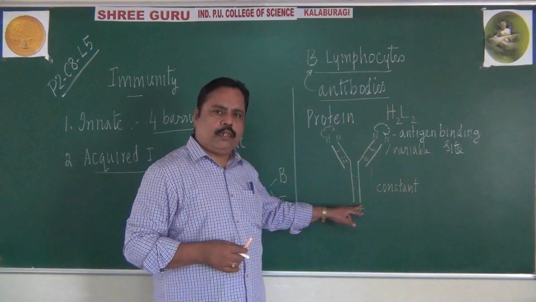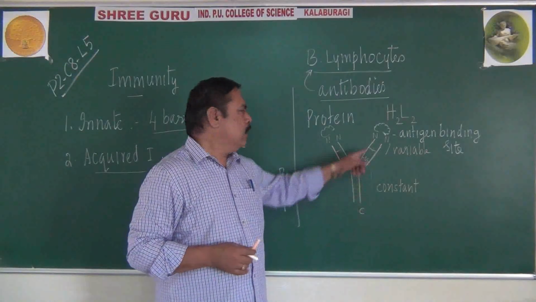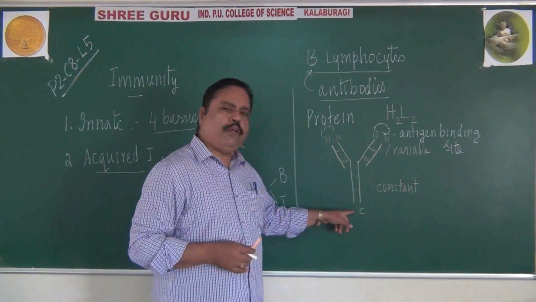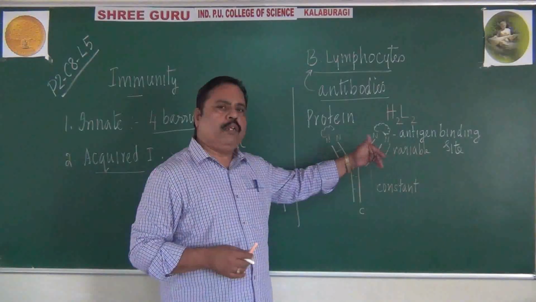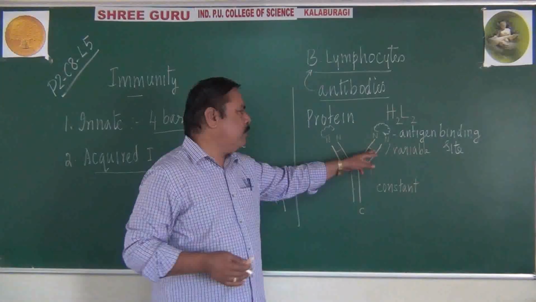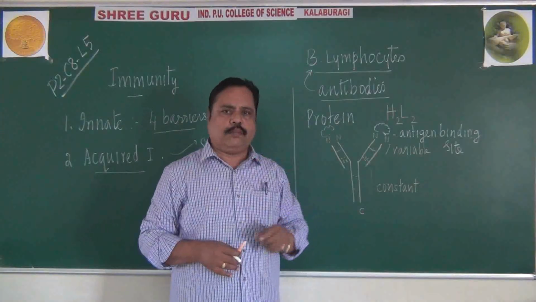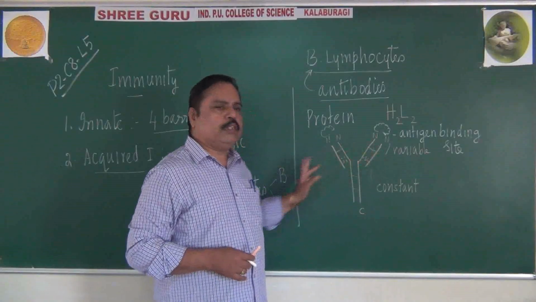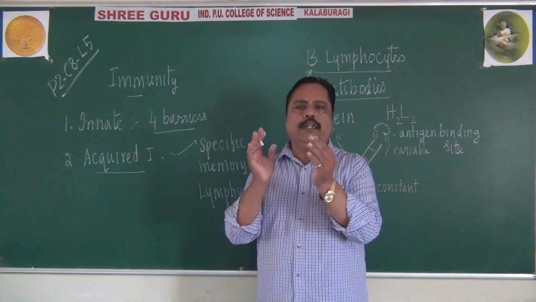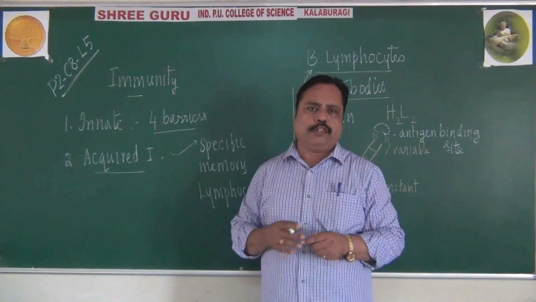In a cholera fighting antibody, this N-terminal will be different. In a typhoid fighting antibody, this N-terminal will be variable. So different antibodies will have different variable portions. Those portions are responsible for antigen recognition and antigen binding.